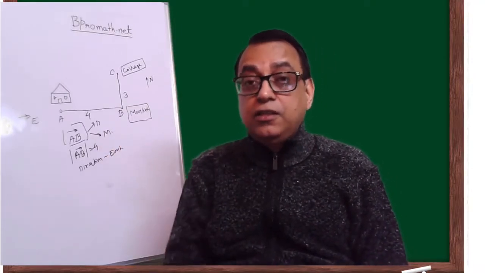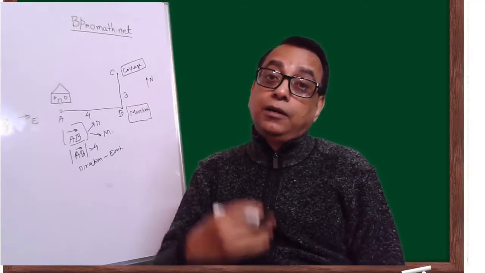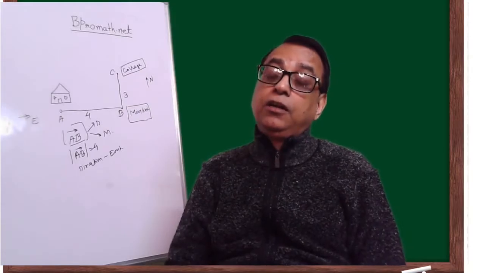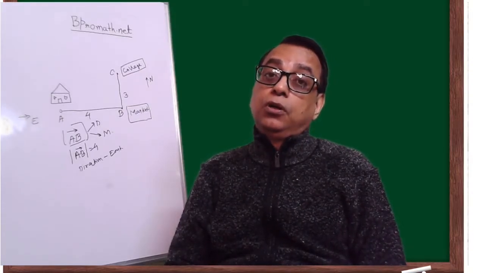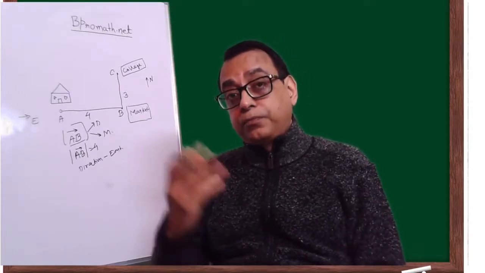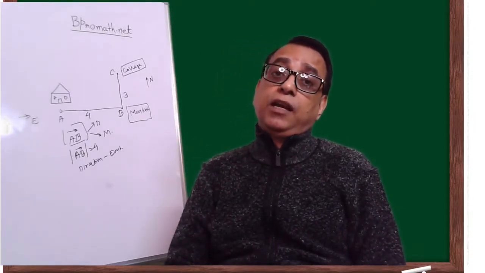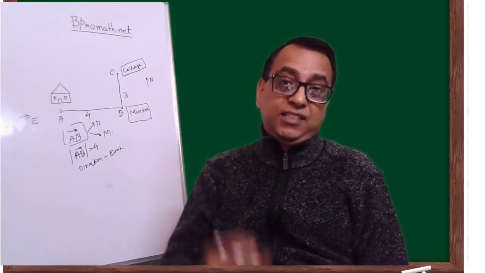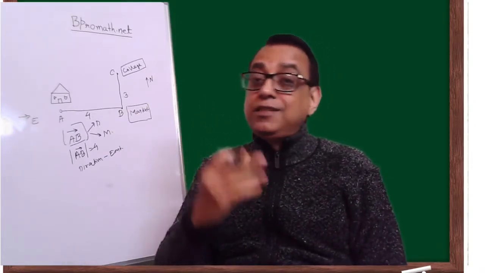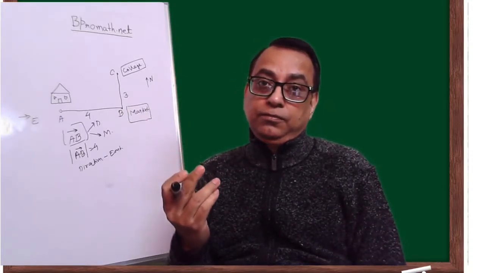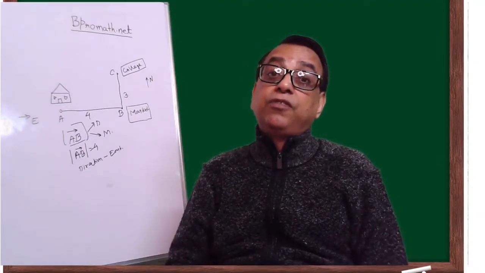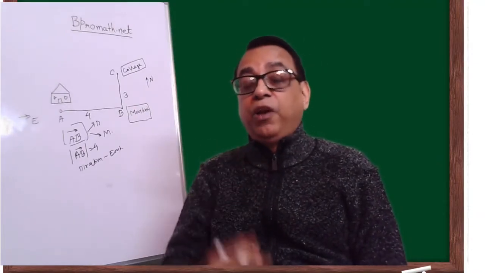Now contrast this with other measurements that we also come across in our day-to-day life. For example, somebody says, I have to go to that place and I have to wait there for 20 minutes. So he talks about 20 minutes of waiting, which does not have any direction. Or suppose somebody asks you, what is your weight? You say, my weight is 50 kg or 55 kg.